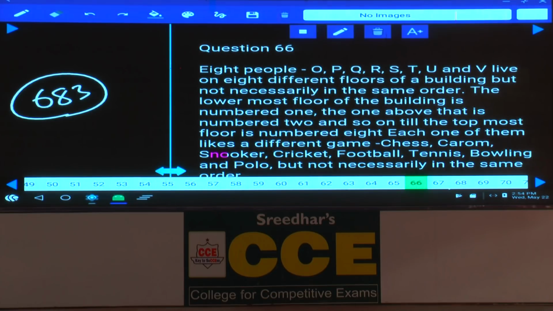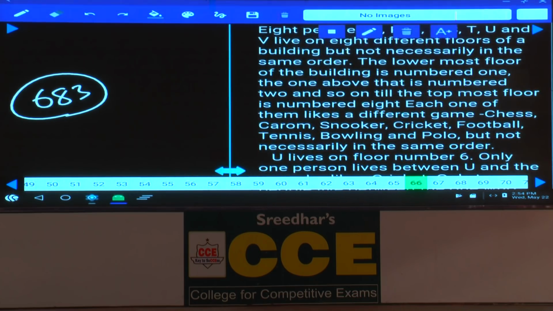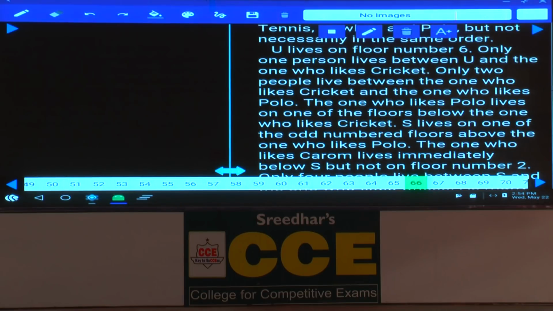Each one of them likes a different game among chess, carom, snooker, cricket, football, tennis, bowling and polo. So we have 8 persons living on 8 different floors, and each one of them likes a different game. As the floor arrangement is given, now we need to represent the floors at the center: 8, 7, 6, 5, 4, 3, 2 and 1.